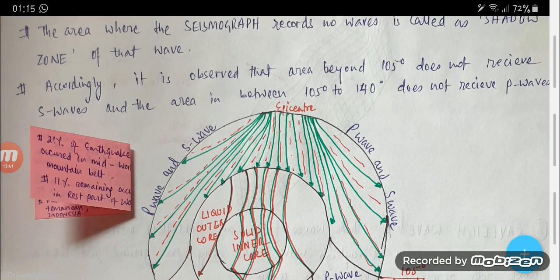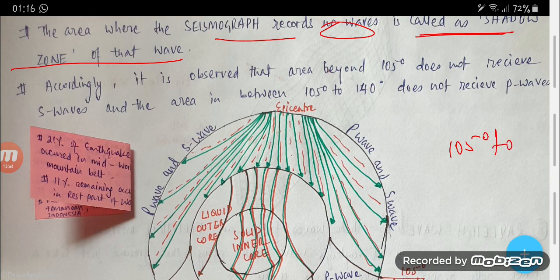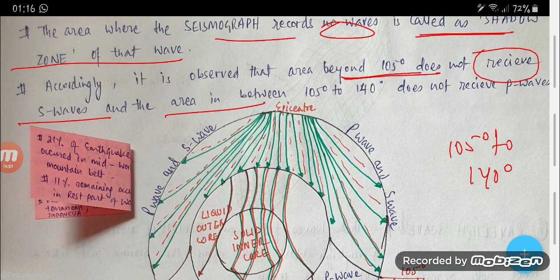So the area where the seismograph records no waves is called the shadow zone of that wave. So the shadow zone is from 105 to 140 degrees. Accordingly, it is observed that the area beyond 105 does not receive any S wave, and the area between 105 to 140 does not receive any P waves.